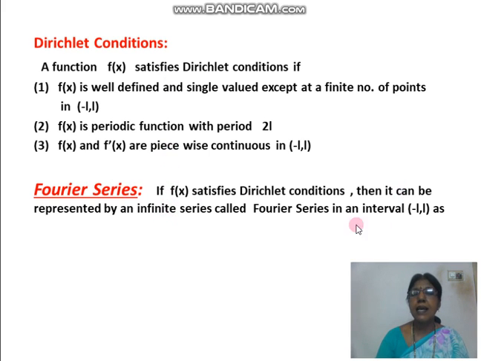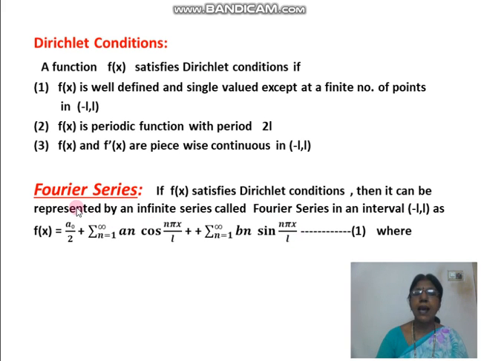Now we see the series form, as the function is expressed like this. This has infinite terms. This infinite series is called Fourier series. That is f of x is equal to a naught by 2 plus sigma n is equal to 1 to infinity a n cos n pi x by L plus sigma n is equal to 1 to infinity b n sin n pi x by L. Okay, we wrote this formula, or this is the Fourier series of the given function.